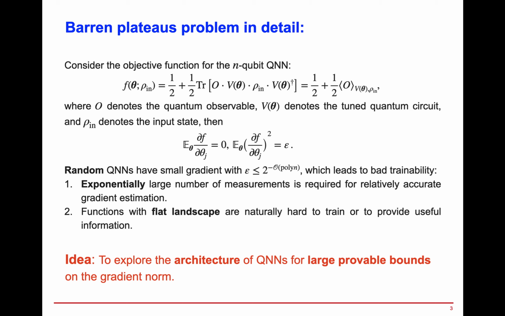Such a small gradient norm could lead to the following issues that then influence the trainability. Firstly, an exponentially large number of measurements is required for relatively accurate gradient estimation. Secondly, the objective function itself tends to have a flat landscape, which is naturally hard to train or to provide useful information. To address this problem, we explore the architecture of quantum neural networks with a target to prove a larger lower bound on the gradient norm.